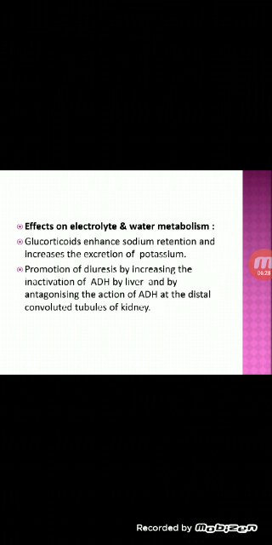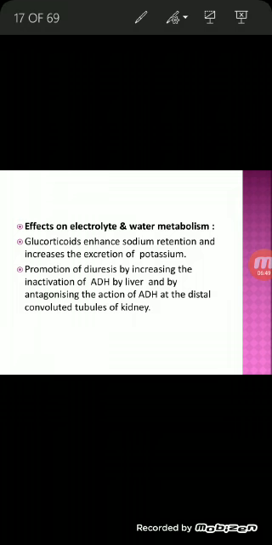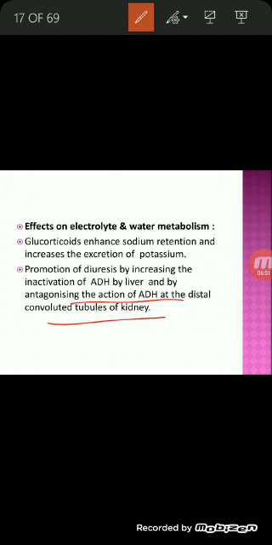Now moving on to electrolyte and water metabolism. If we are taking a large quantity of water, these glucocorticoids promote the excretion of water. Actually, what happens in adrenal insufficiency? There is an inability to excrete the water. So the glucocorticoids promote diuresis by antagonizing the action of ADH at the distal convoluted tubules of the kidney.